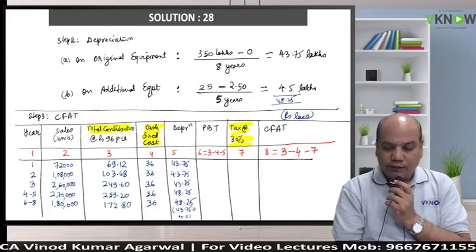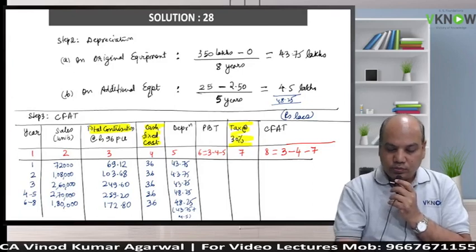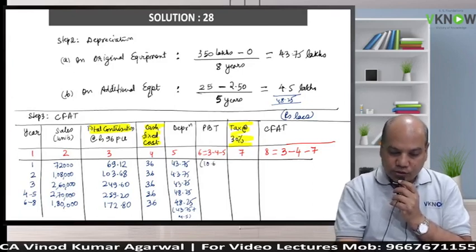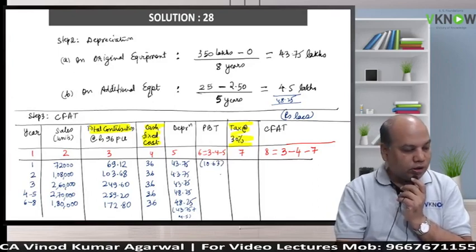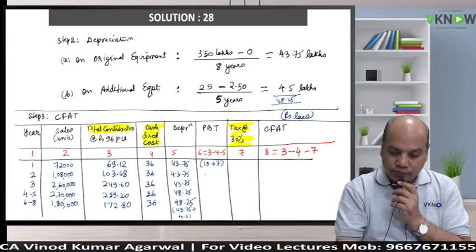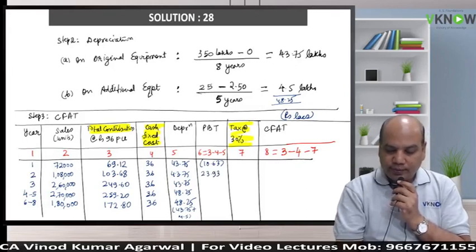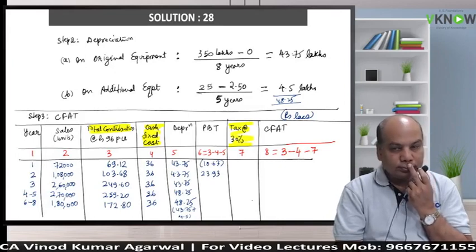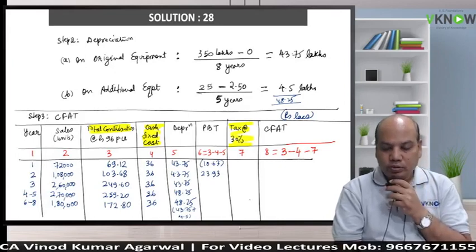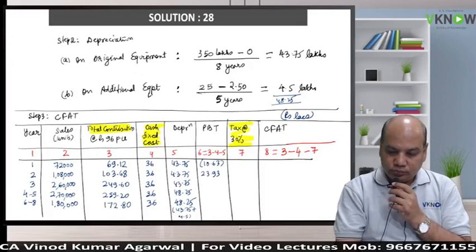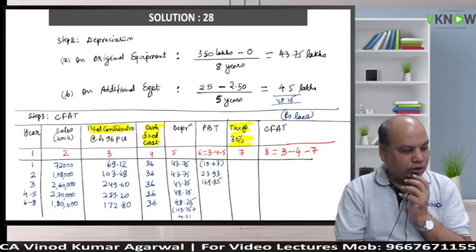You may get a negative figure, don't worry. First year can be negative also. Minus 10.63. Negative. Wonderful. Okay, next below that. Now you'll get some positive answer. 23.93. Come on, next one. 169.85. Wonderful. Next one.